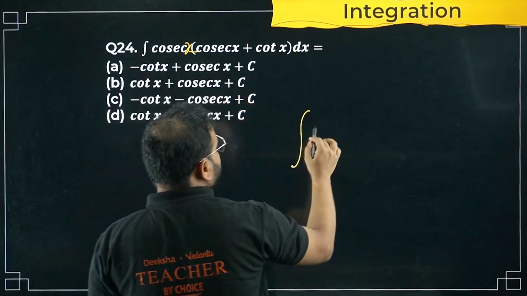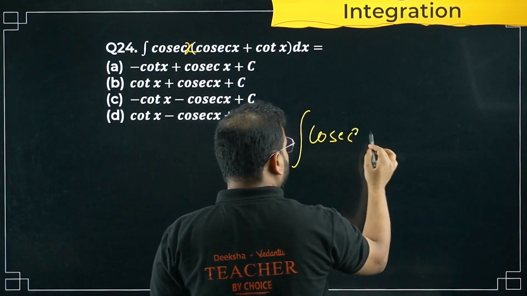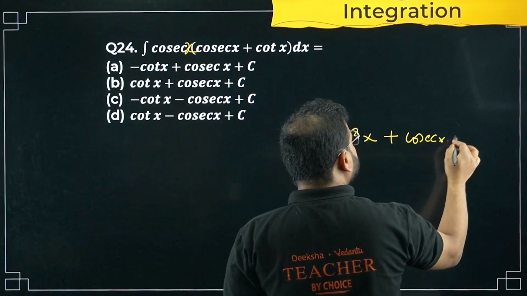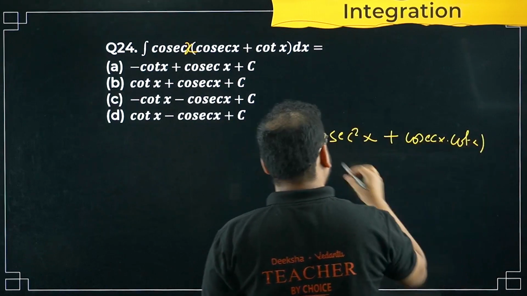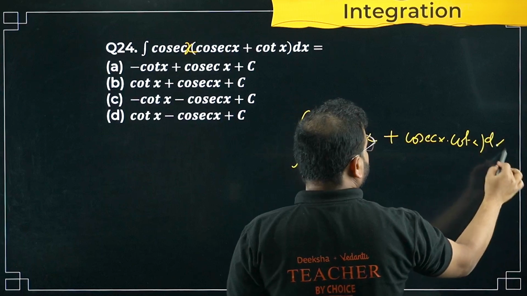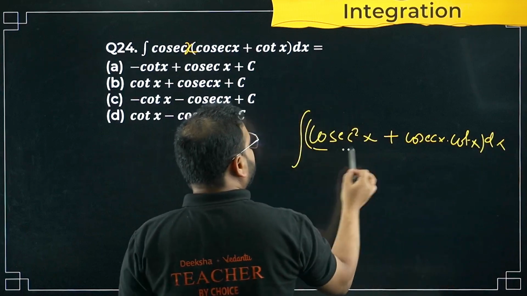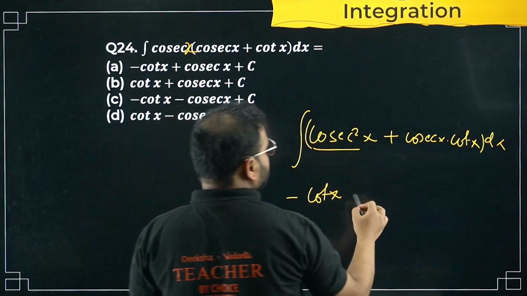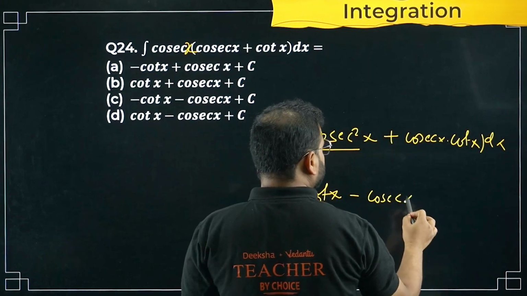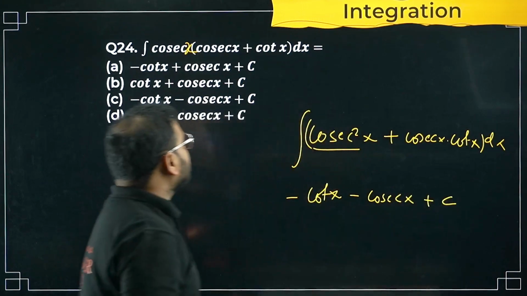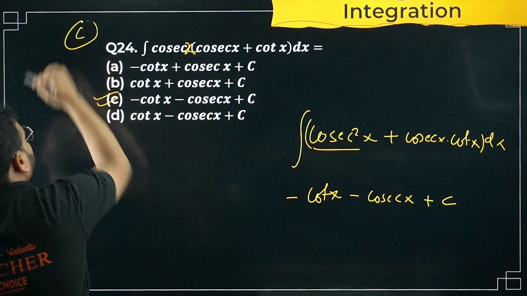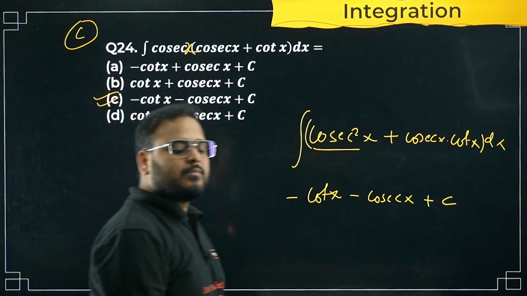You will get cosec square x plus cosec x cot x, with dx outside the bracket. Integrate this part, bacha, you're going to get minus cot x minus cosec x plus c. In the options, option number C is correct.